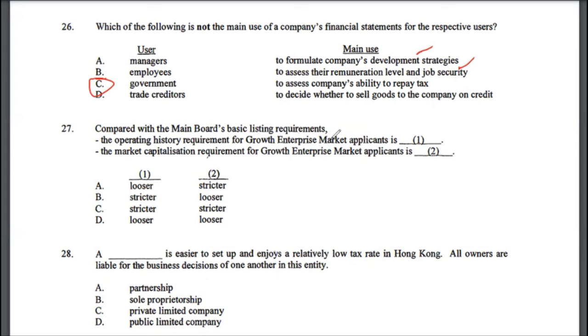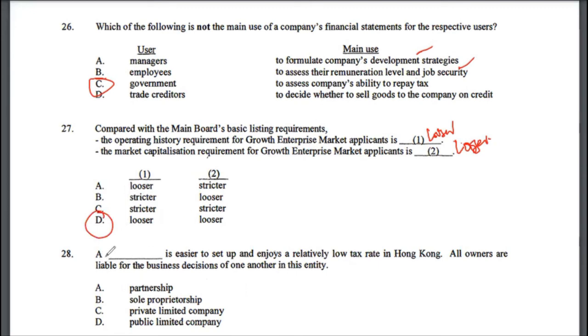So the operating history requirement for Growth Enterprise Market applicants is looser, and the market capitalization requirement for GEM applicants is actually looser too. Yes, that's because these are for small companies. So the Growth Enterprise Market is for small companies, and it's usually there to assist them. All right, so the correct answer to multiple choice 27 would be option D.